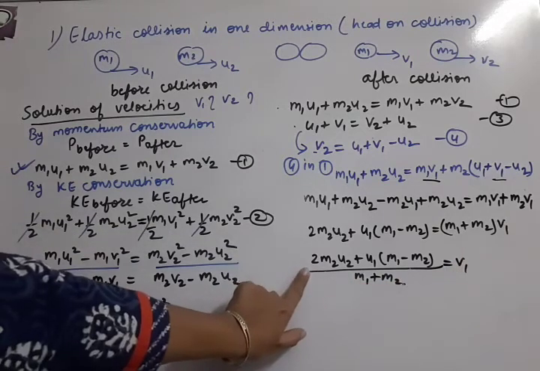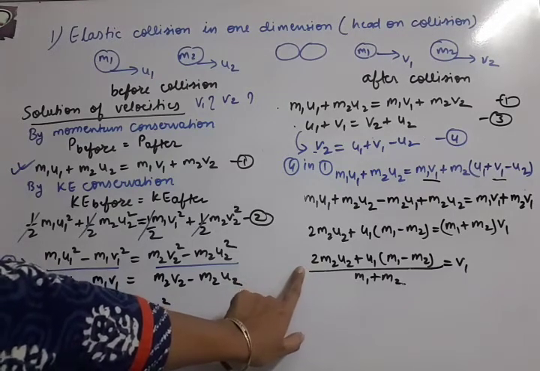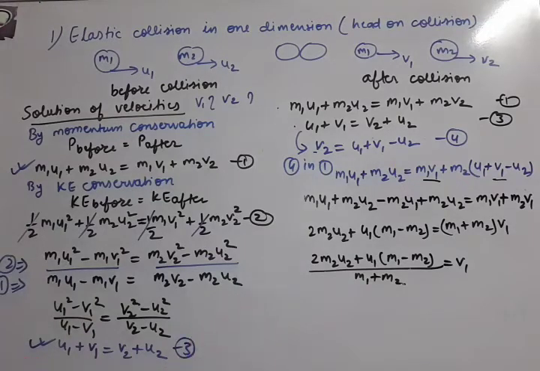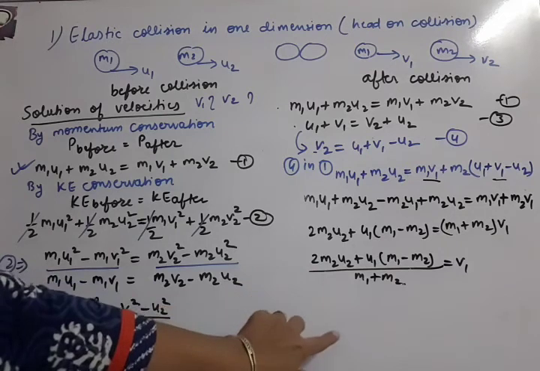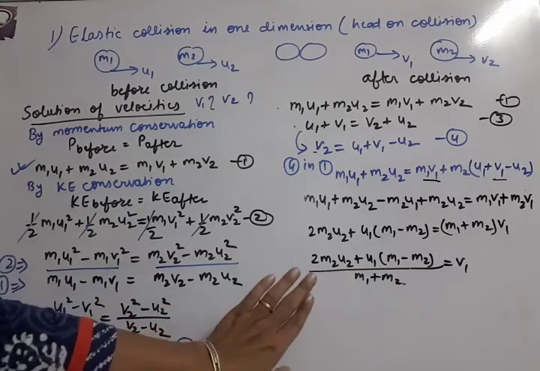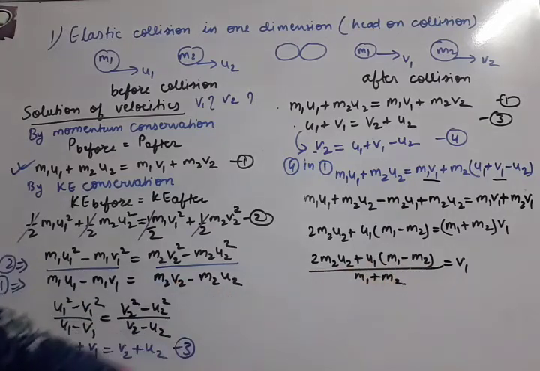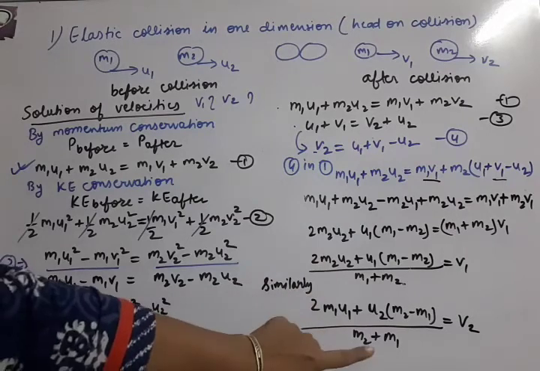We have to learn this answer. The final answer should be learned for the numericals, and the derivation steps are to be remembered. That is the way v1 was solved. Now for v2, we don't have to solve it in detail. We just exchange the suffixes.